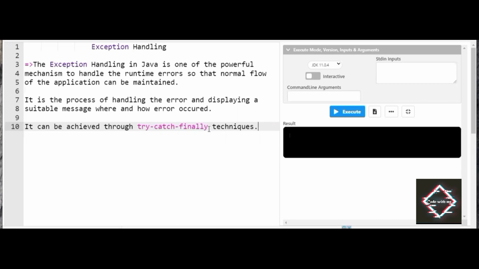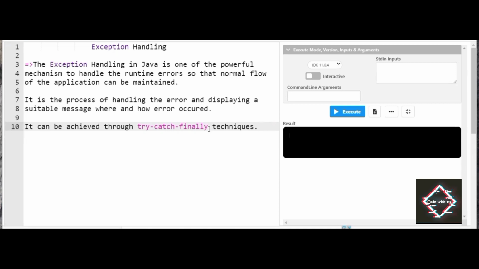The exception handling in Java is found to be one of the most powerful mechanisms to handle runtime errors so that the normal flow of the application can be maintained. And it is a suitable process of handling the error and displaying a suitable message of where and how the error occurred.